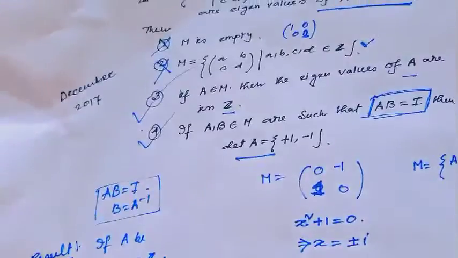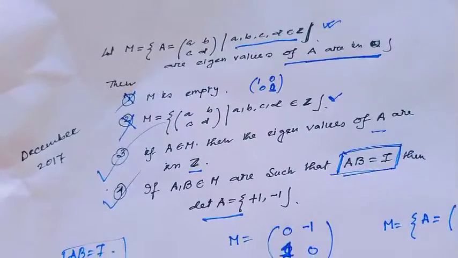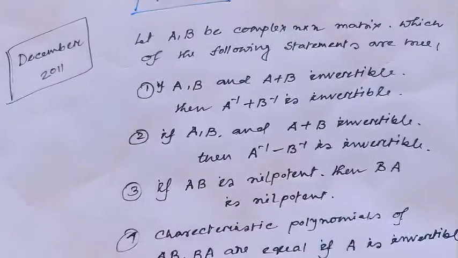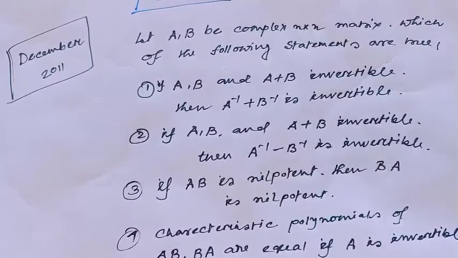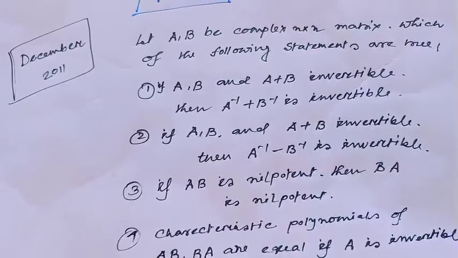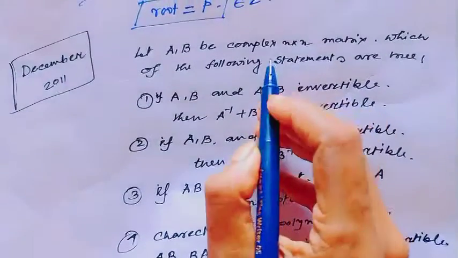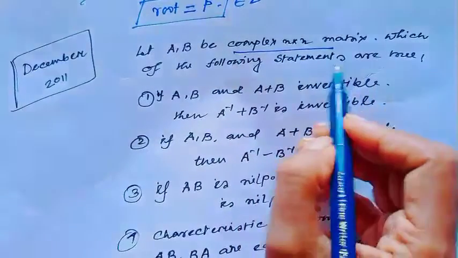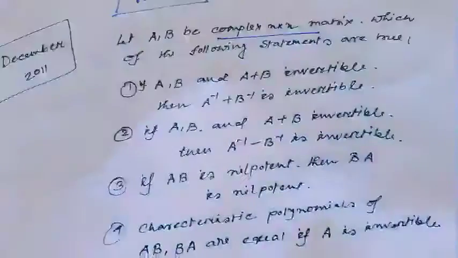This type of question is actually very conceptual. See, a different type of question which came in December 2011. This is also a basic question. The question is: A and B are complex n cross n matrices. Then which of the following statements are true?